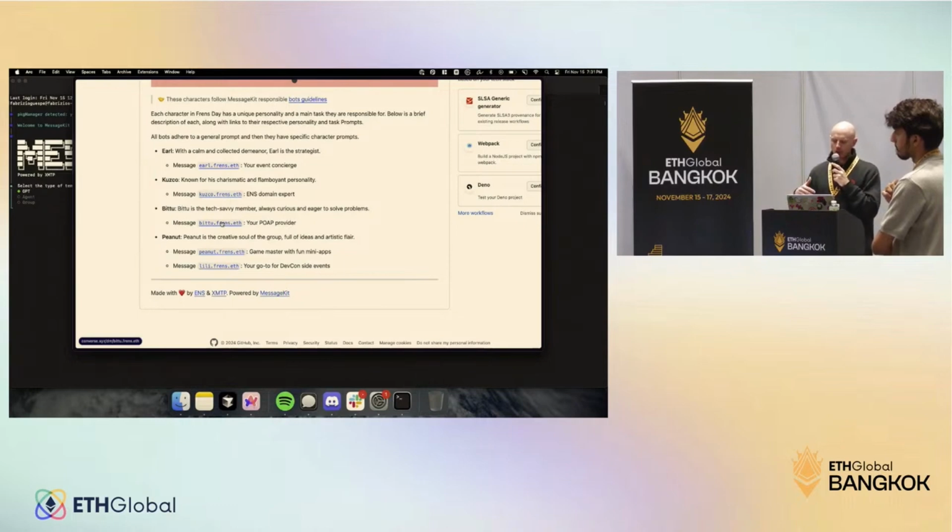And then Peanut will give you advice about DevCon side events. And another one allows you to play Wordle in a frame.